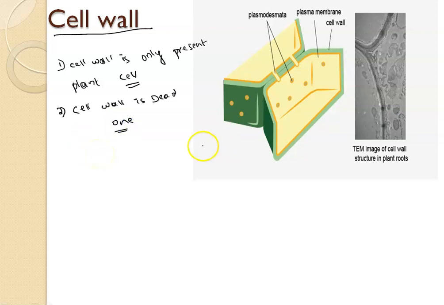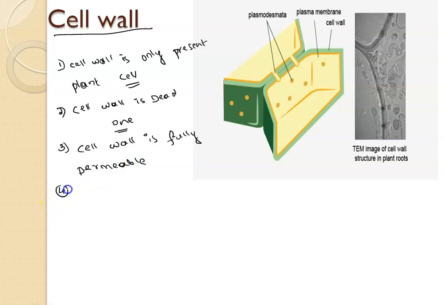The third important point, the cell wall is fully permeable. We'll see what fully permeable means.